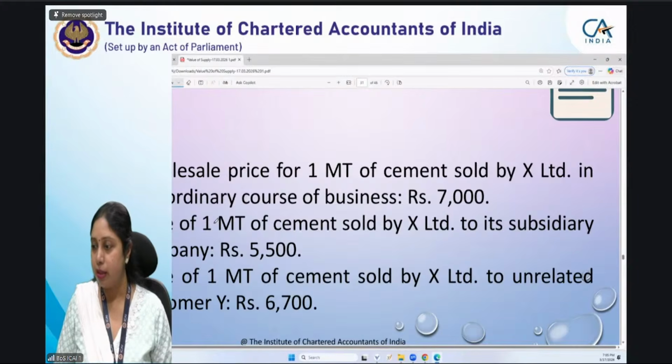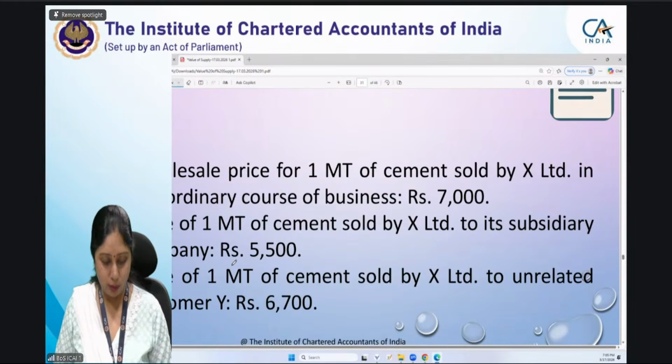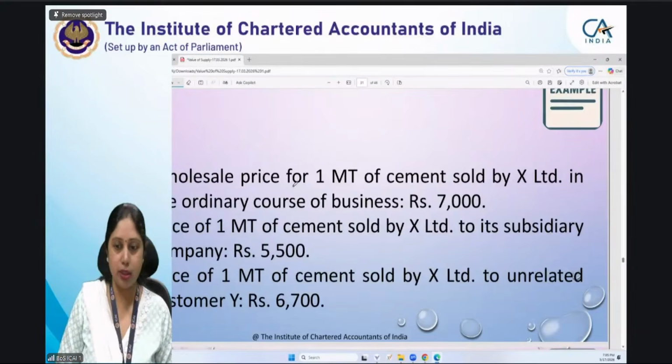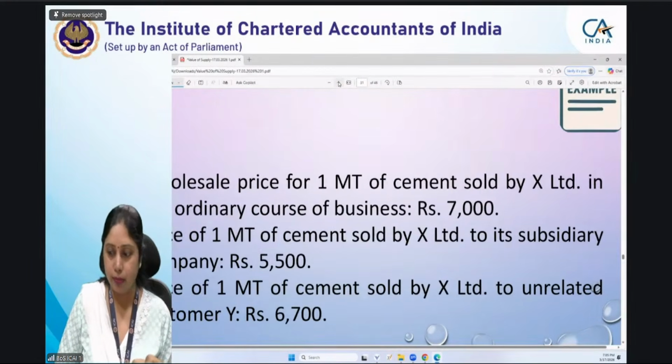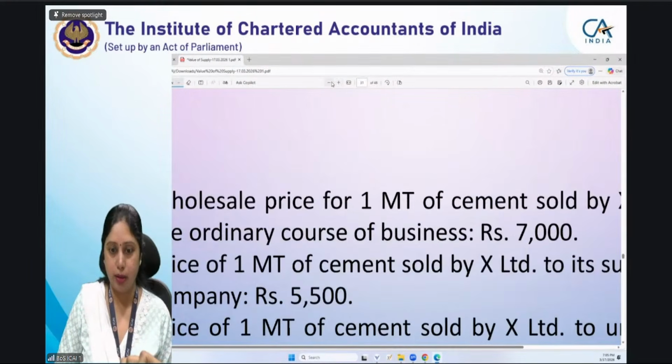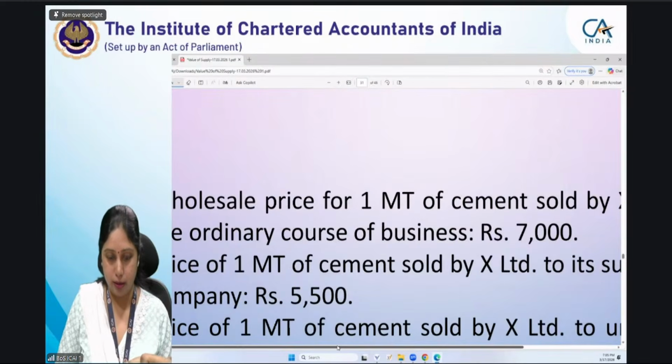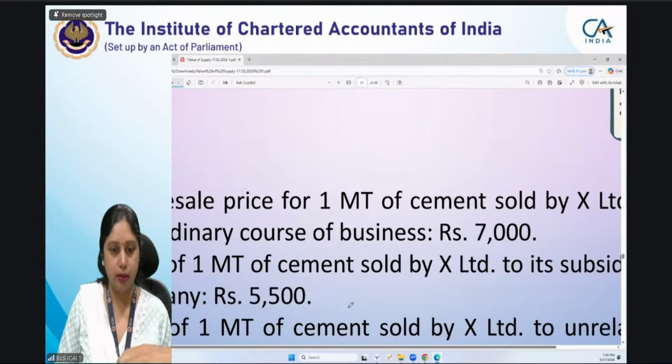I hope my screen is not visible. That's what I wanted to ask you all. But if I zoom it, यहाँ से करूँ. Okay. थोड़ा सा मिनिमाइज करना पड़ेगा ना.